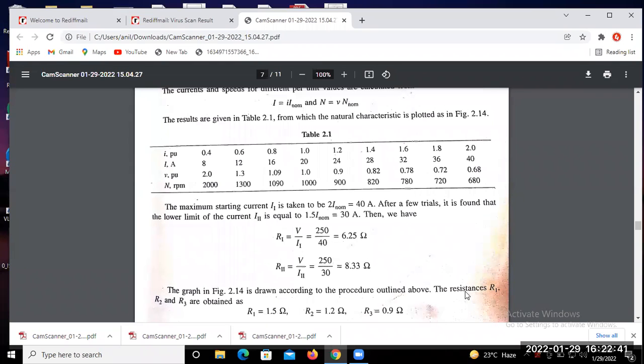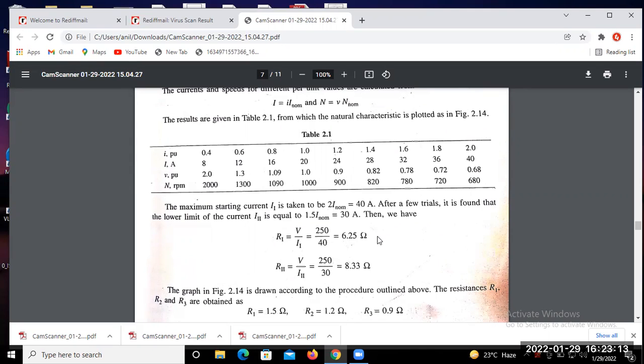The resistances R1, R2, and R3 are obtained if you draw the graph according to this table. Okay, the table given to you. So R1 equals 1.5, R2 equals 1.2, and R3 equals 0.09.